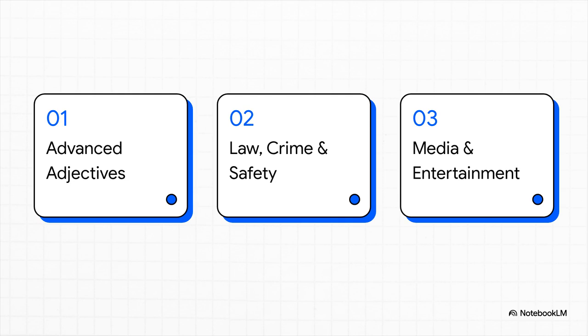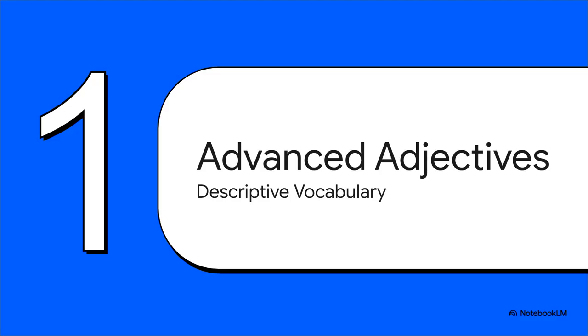Here's our roadmap for the sprint. We're covering exactly 55 advanced terms sequentially across 3 major themes: advanced adjectives, law, crime, and public safety, and finally, media, entertainment, and arts. Let's get to it. Sprint 1. Advanced descriptive adjectives.